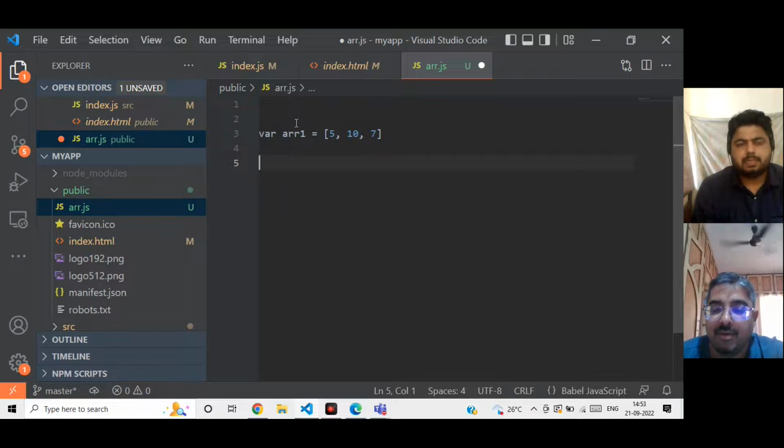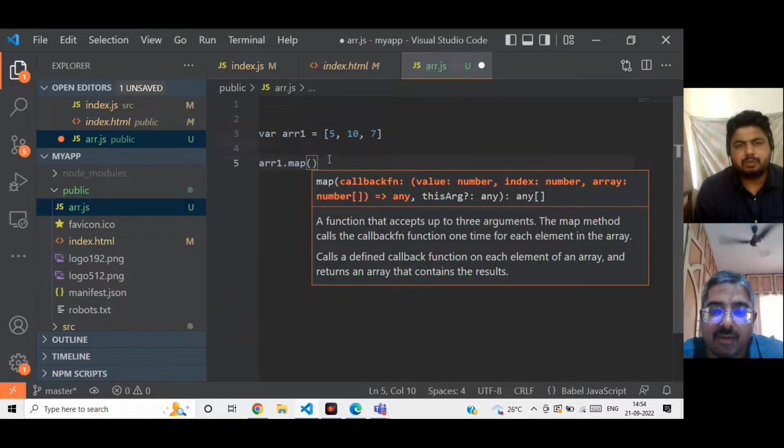So the map method is used to iterate every element of that array, and it will give a return value. And okay, let's suppose I want to double the values in this array. So how can I do that? So we will just use the map method, and inside that element we will just multiply it by 2.